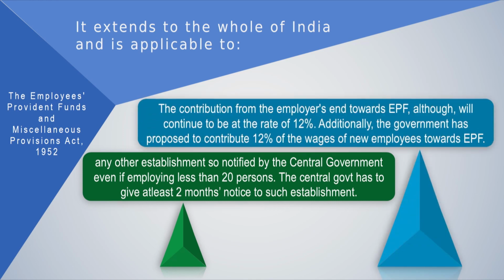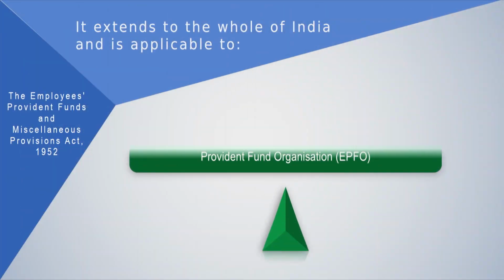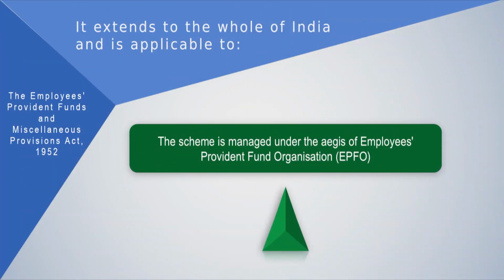The contribution from the employers towards the EPF will continue to be at the rate of 12%. Additionally, the government has proposed to contribute 12% of the wages of new employees towards the EPF. Well, this percentage may keep on changing from time to time. The scheme is managed under the aegis of the Employees Provident Fund Organization, known as EPFO.